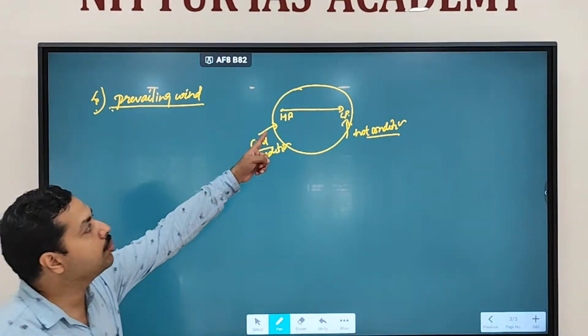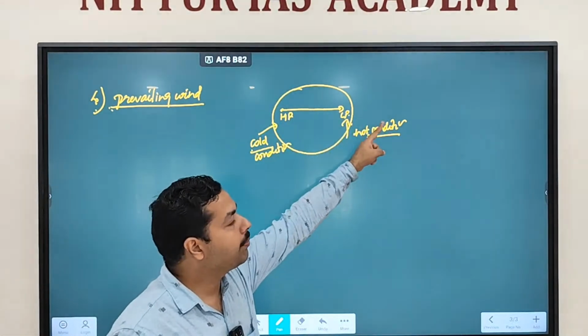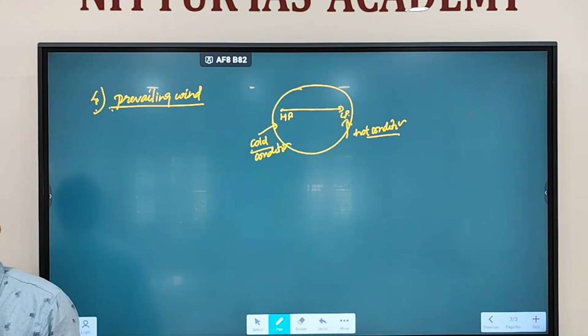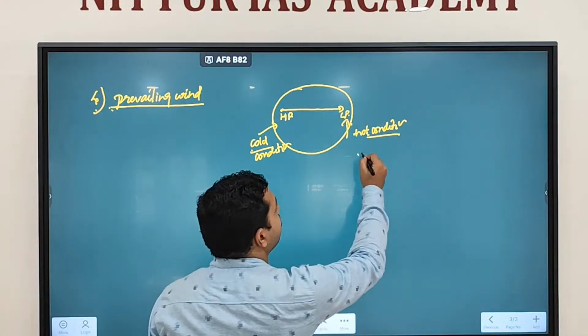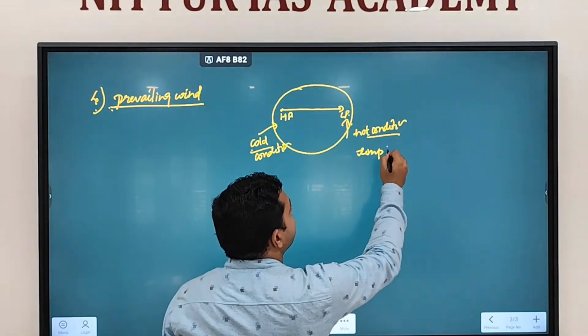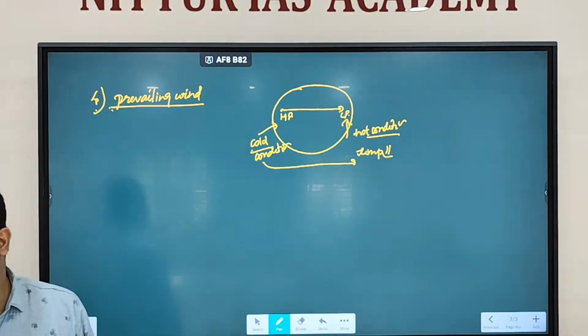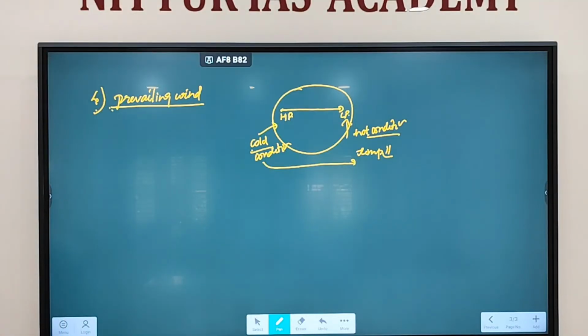When cold wind comes from here to here, what will happen to the hot region? The temperature here will come down. Why? Because colder wind is coming. So whenever wind blows, wind also helps in temperature distribution. Clear? It takes the colder wind from one region to another region, and as a result reduces the temperature on one side. Fine.